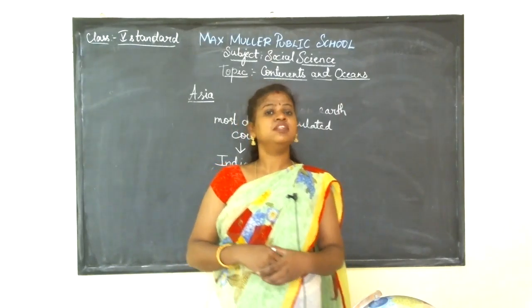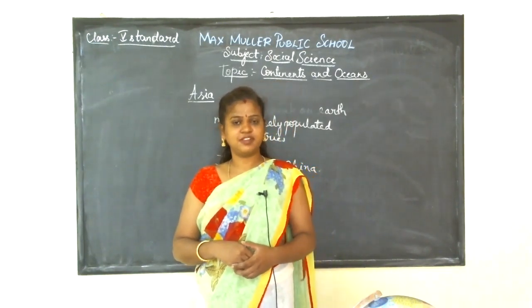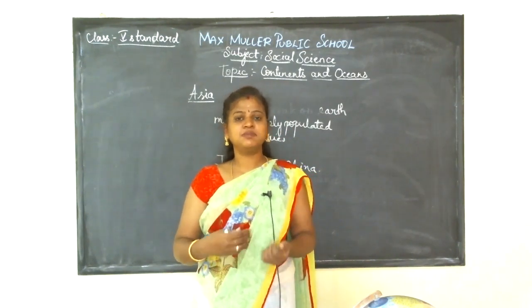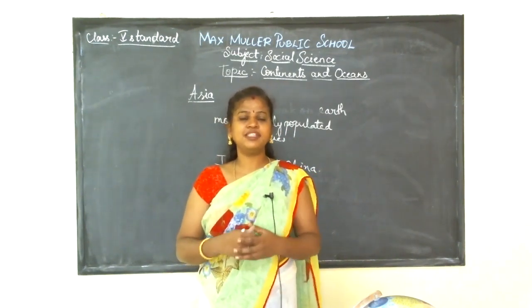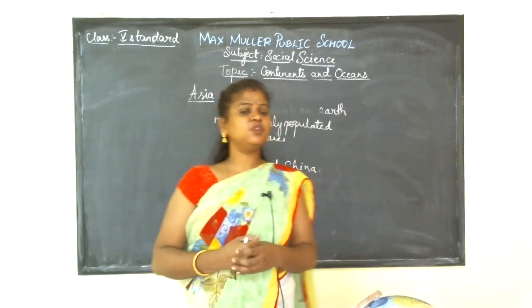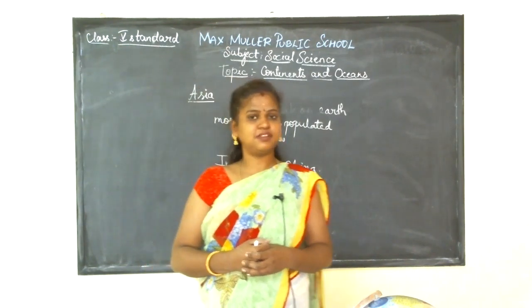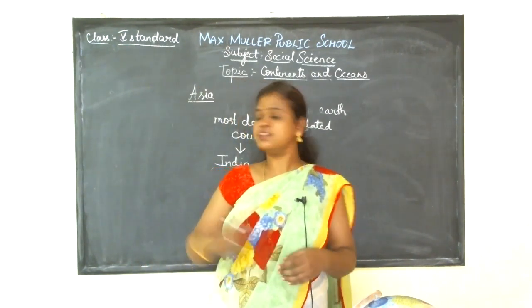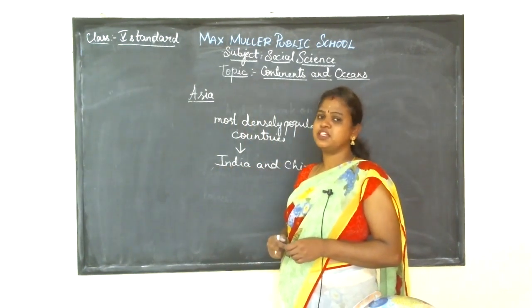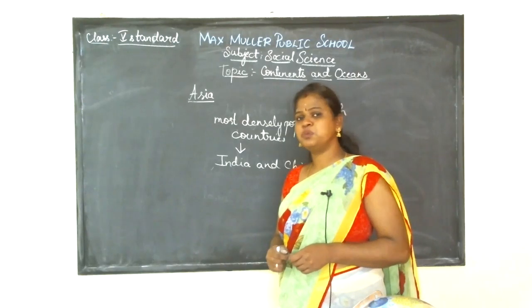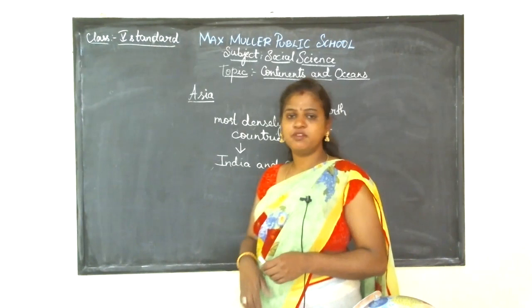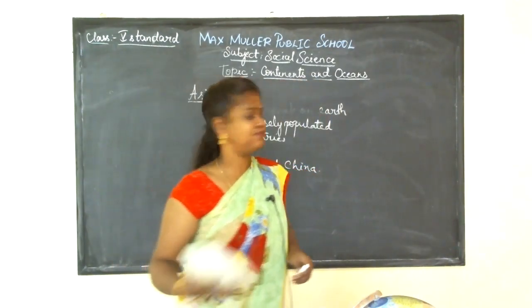It has many beautiful geographical features, including weather, birds, plants, animals, mountains, valleys, and peaks. The 2 most populated countries in the world are India and China. The highest point in Asia is Mount Everest, and the lowest point is the Red Sea. This is what we learned about Asia.